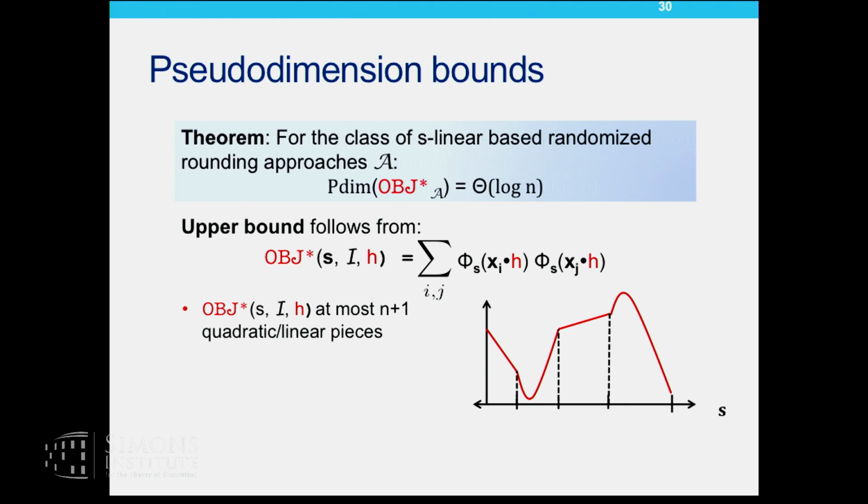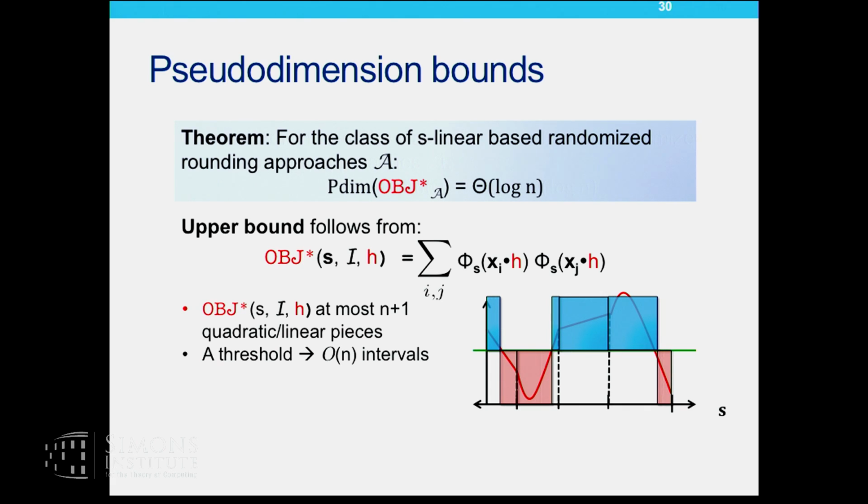Okay, why is that interesting? Recall that in order to talk about pseudo-dimension bounds, I pick these thresholds for each problem instance, and then I see how different values of S induce different labelings on the problem instance with respect to a particular threshold. In fact, over here, if I were to pick a threshold like this, it's going to partition S into n many intervals such that within each interval, the labeling for all the S values in that interval is fixed, as you can see over here.